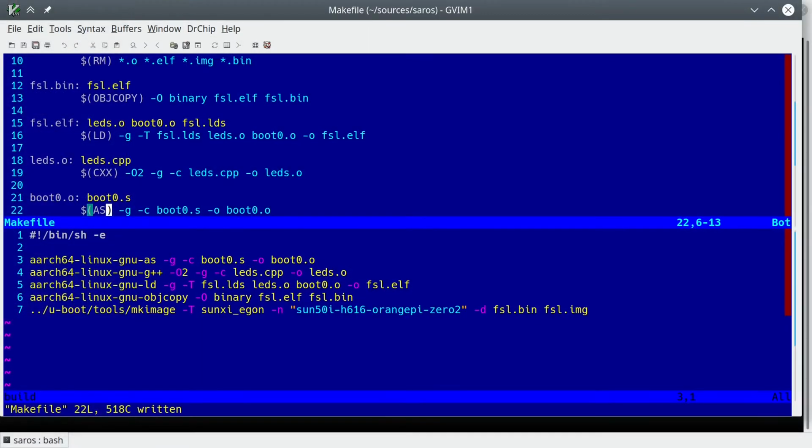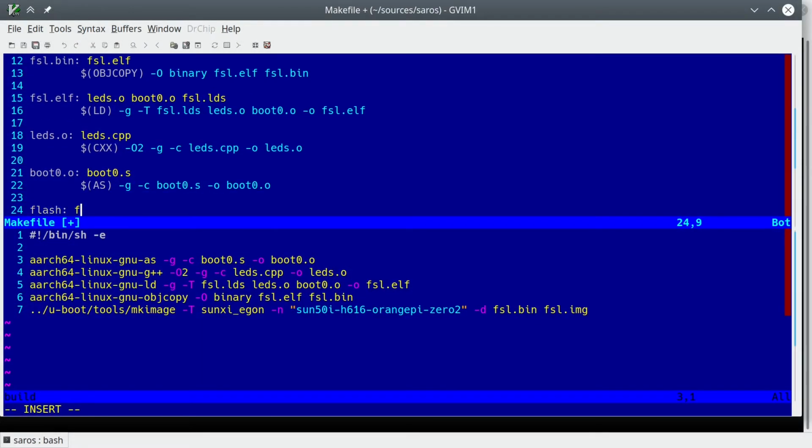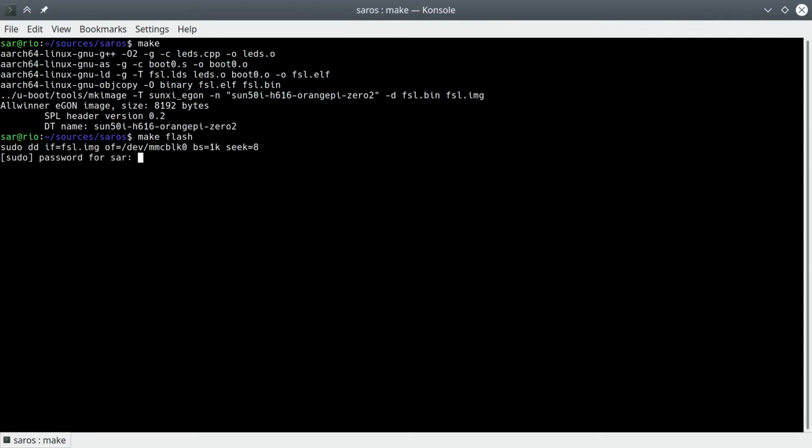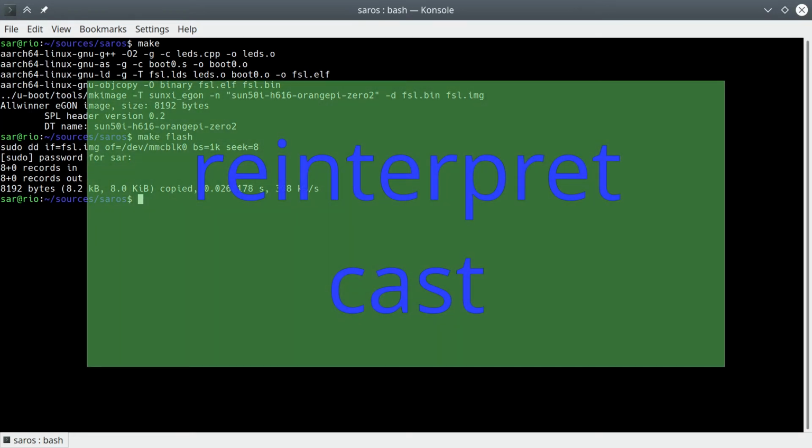image. Let's add a rule for flashing the SD card. A dangerous rule, use it carefully. Make sure it works, and we've got a passable makefile. This is not exactly the best we can aspire to, but it will do for now. Now let's review the code we ran in the previous video.